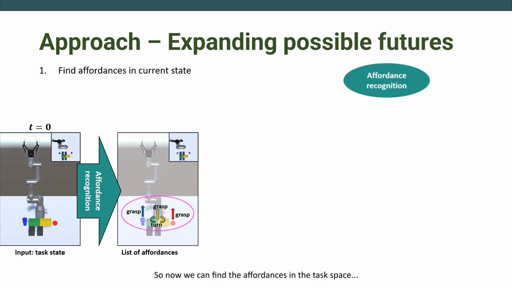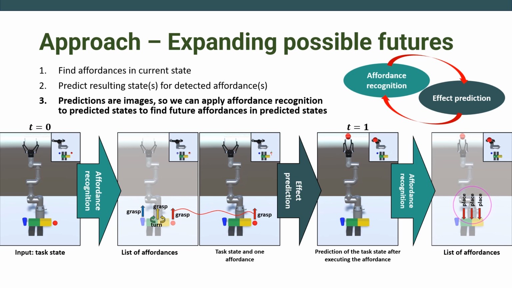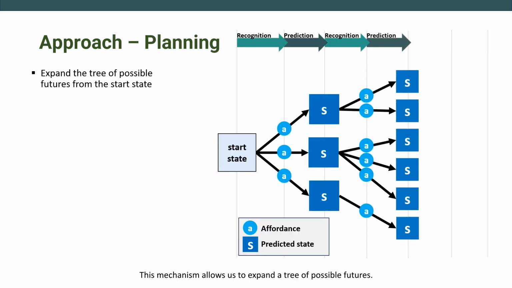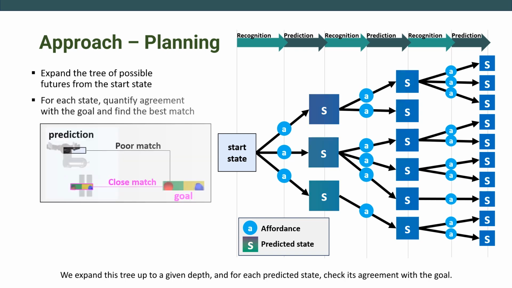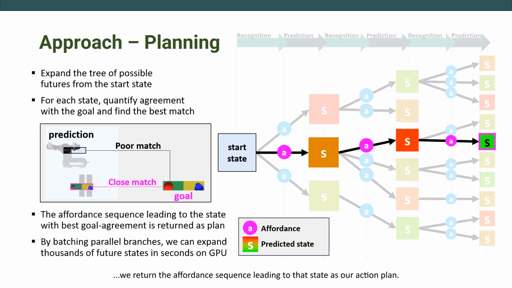So now we can find the affordances in the task space, predict their results, and, key point of our strategy, because predictions are images again, we can apply affordance recognition again to find the affordances in predicted future states. This mechanism allows us to expand the tree of possible futures. We expand this tree up to a given depth, and for each predicted state, check its agreement with the goal. Once we know the state with the best goal agreement, we return the affordance sequence leading to that state as our action plan. By batching parallel branches, we can process thousands of future states in seconds on a GPU.